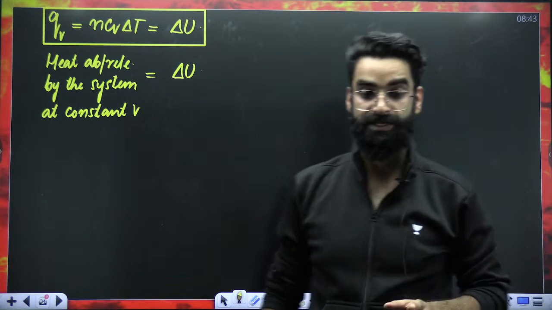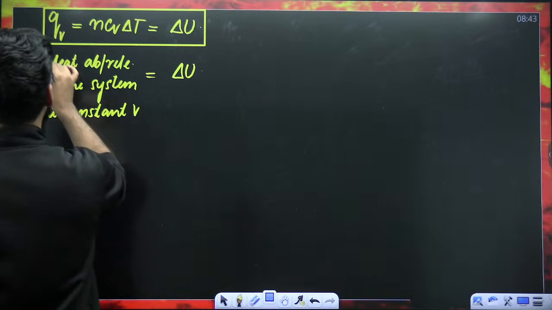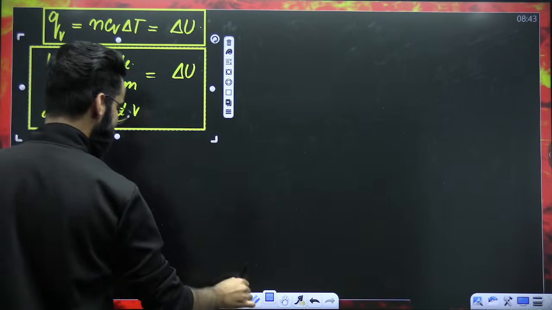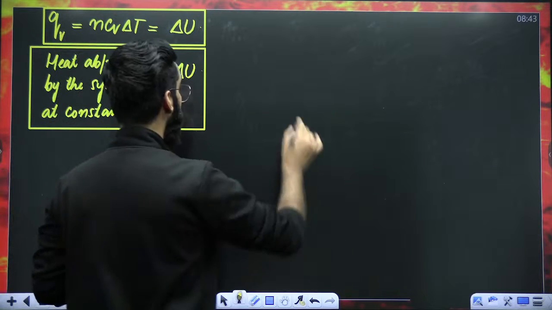Do remember this particular thing as well. The question can be asked in two ways. Either they'll ask directly the value of delta U, or they can ask you to calculate the heat absorbed or released by the gas at constant volume. Okay. Now, if I give you one question like this,